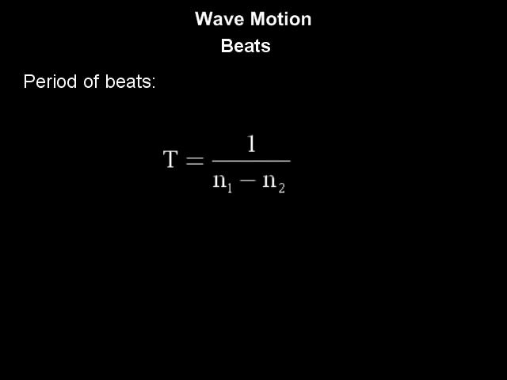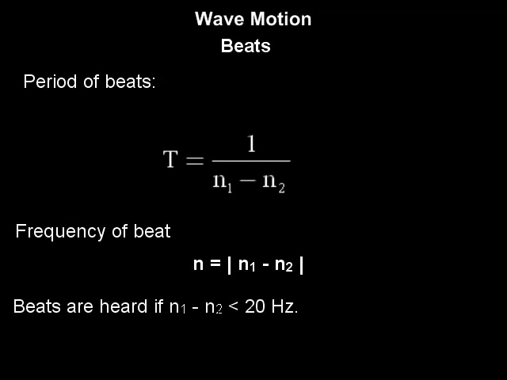Thus, period of beats is also given by T is equal to 1 upon N1 minus N2, and hence the frequency of waxings, wanings as well as frequency of beats is given by N is equal to mod N1 minus N2.